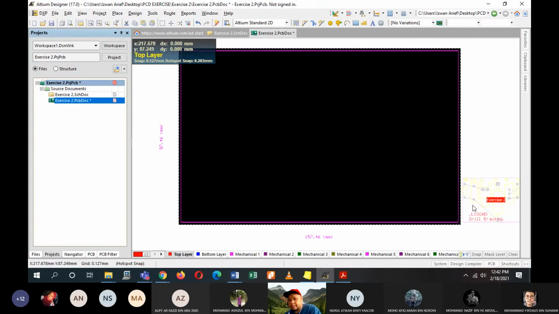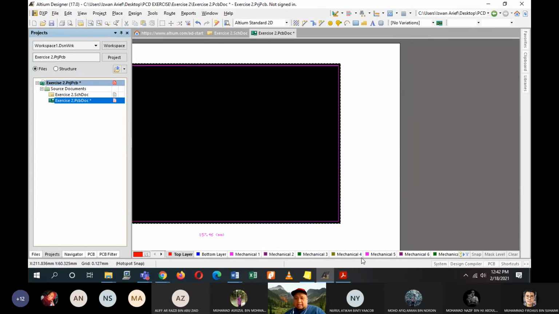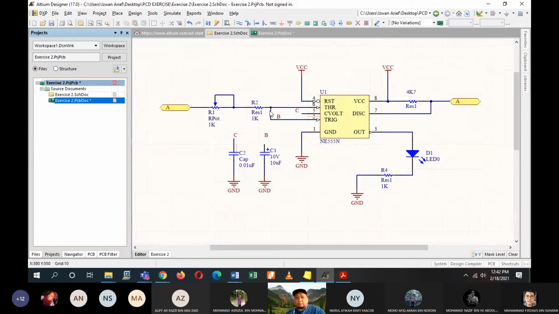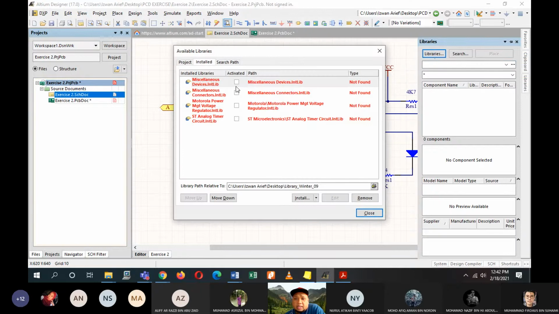I'll delete my PCB first. Now, for this NE555 here, I don't have the installed libraries for this component. That's why I'm having problems when I execute them just now.